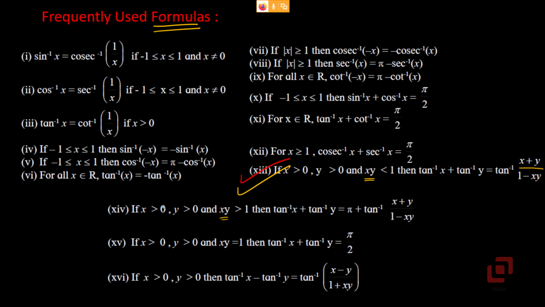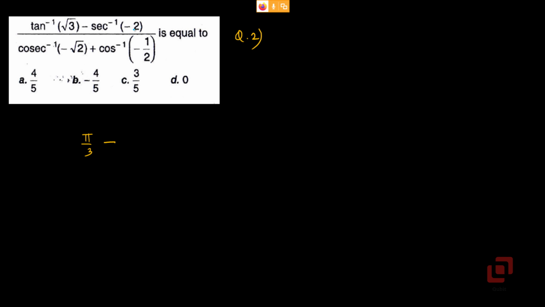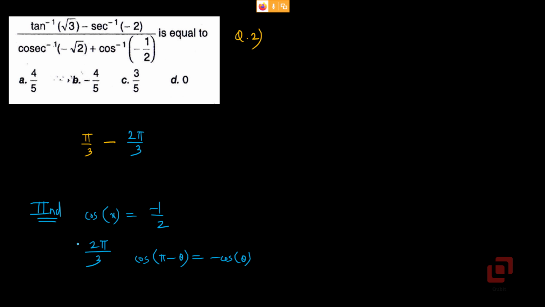So if we are looking for an angle whose sec is minus 2, in which quadrant should we look? The second quadrant, because in the second quadrant both cos and sec are negative. So basically we are looking for that angle whose cos is minus 1 upon 2, because sec and cos are reciprocals of each other. So which angle has cos minus 1 by 2 in the second quadrant? 2 pi by 3. Correct? Cos of pi minus theta is minus cos theta. So the answer to sec inverse of minus 2 is 2 pi by 3, plus.